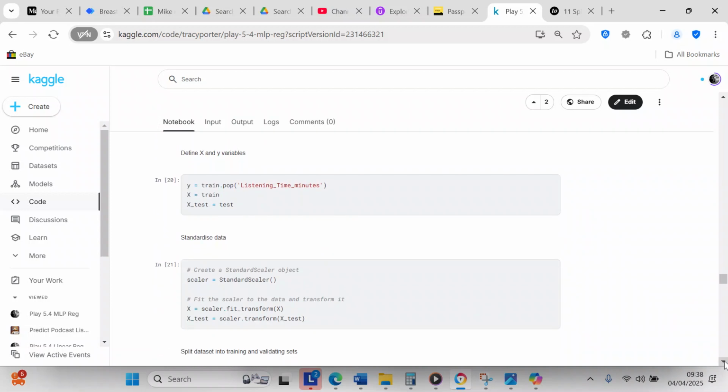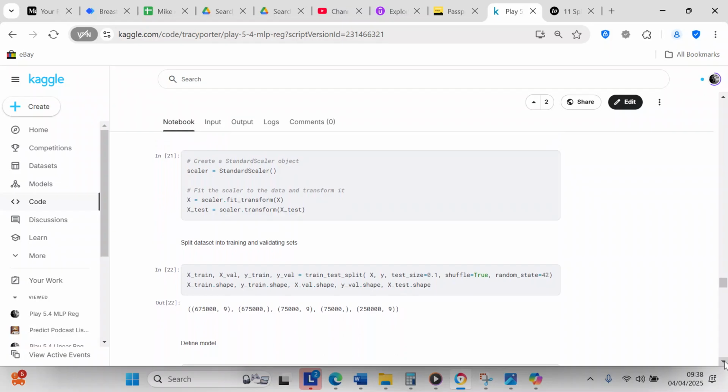So now we're going to define our X and our Y variables. So Y equals train.pop listening time minutes, X equals train, and X test equals test. And now we're going to use sklearn's standard scaler to scale the data, to convert all of the data to a similar range.